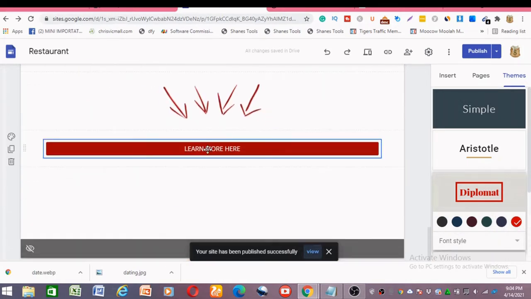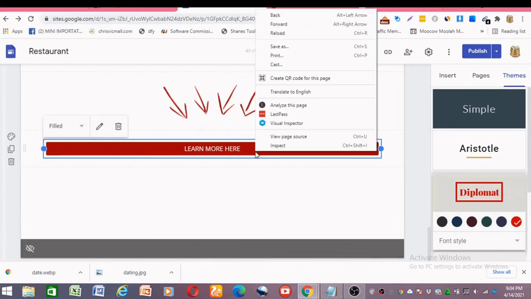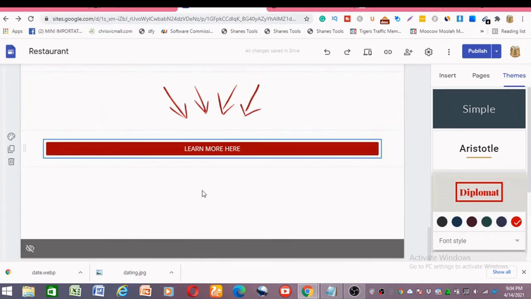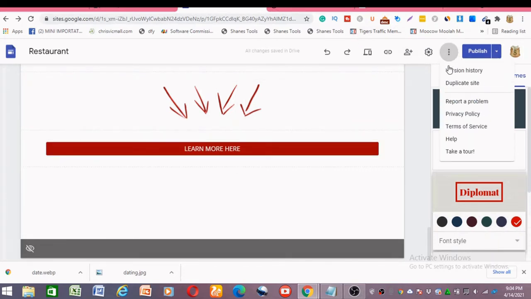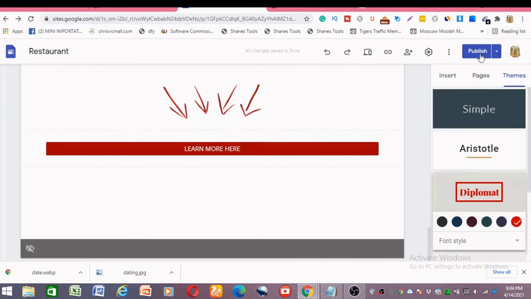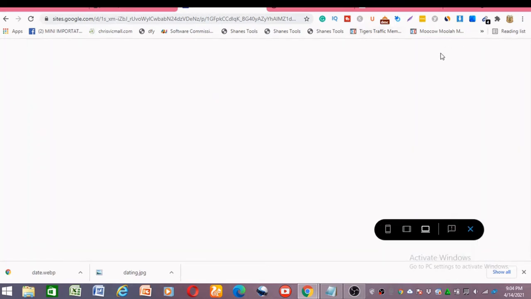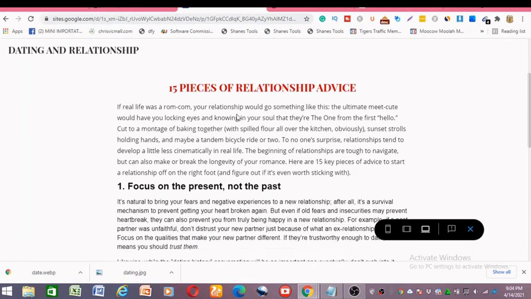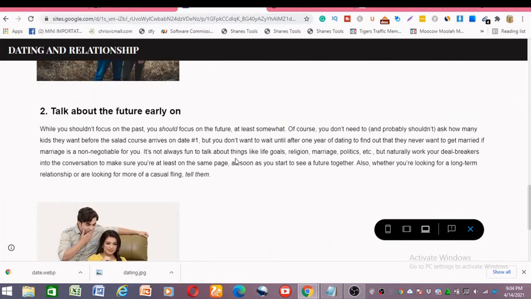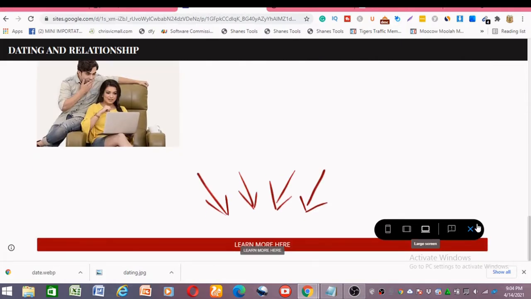If you check through all this, and if you hit this, it will take you to your offer. Just hit more for us to see how this page looks. Let's preview. There is a professional landing page.